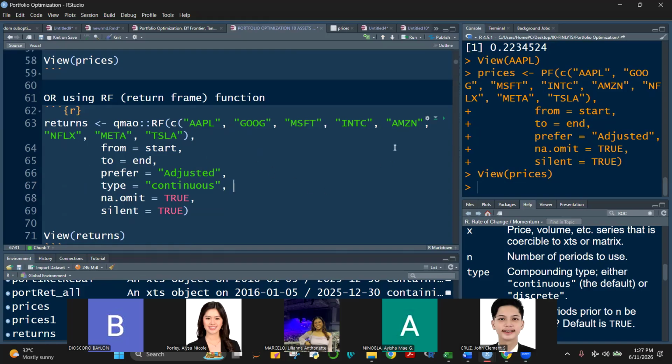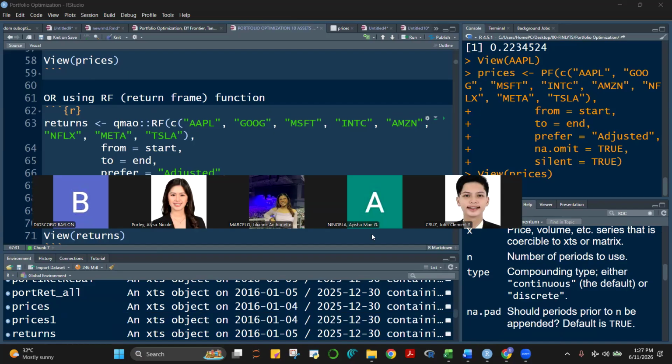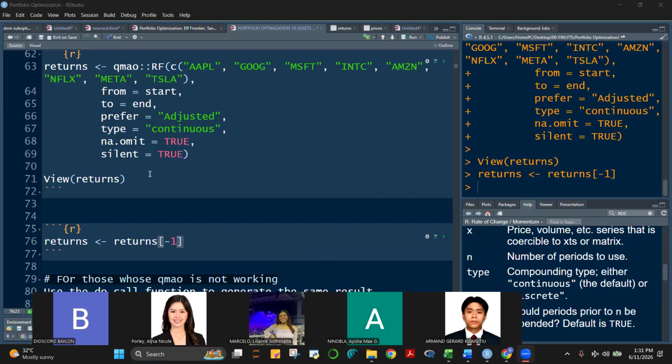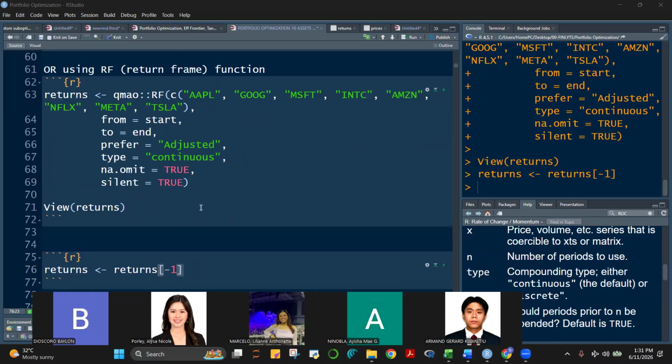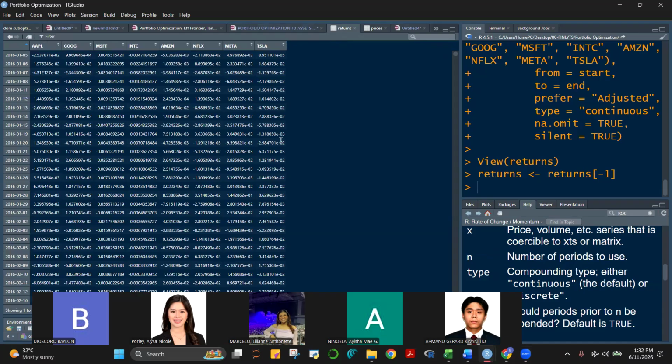I'll give you a few seconds to run this object. Once you're done, class, kindly chat in the chat box. I'll wait for your response. Okay, so what we did was to use RF, return frame, and when we run this, class, we get this object consisting of the returns.